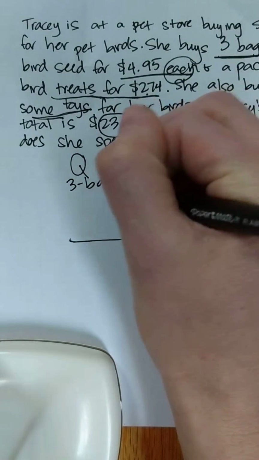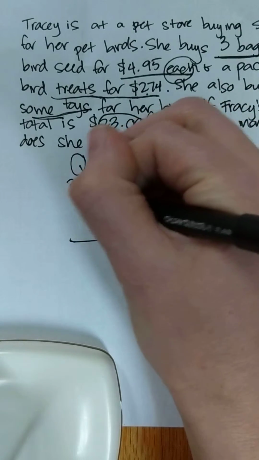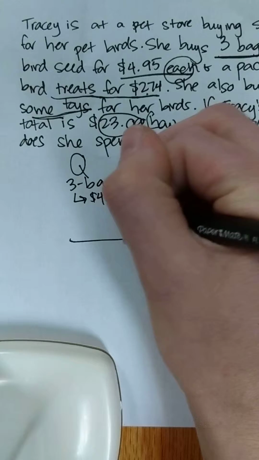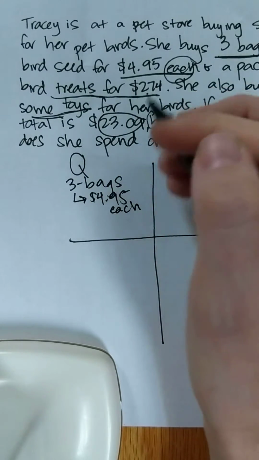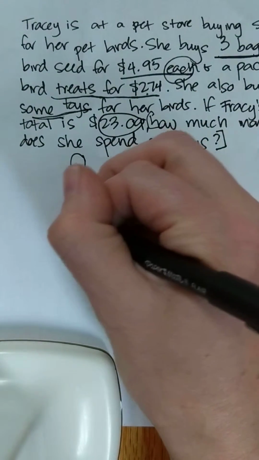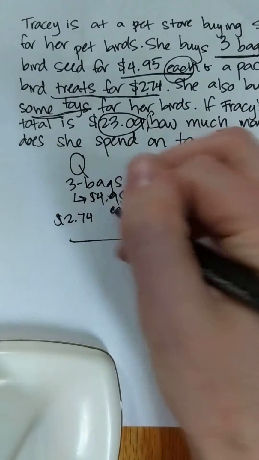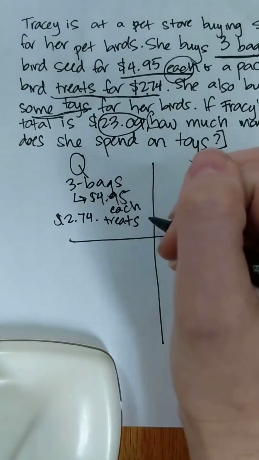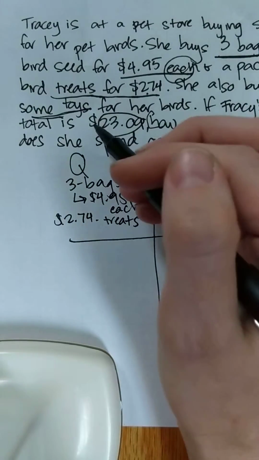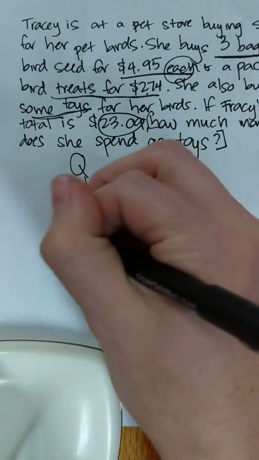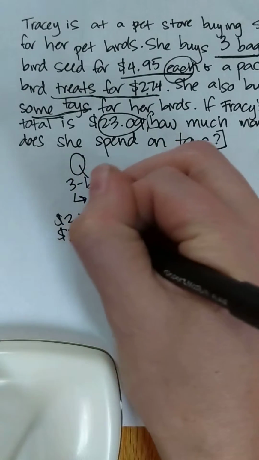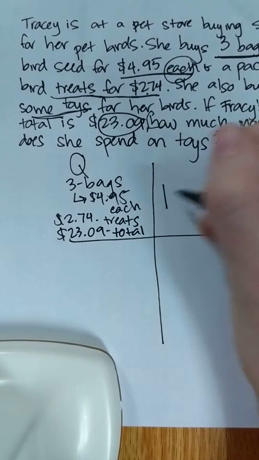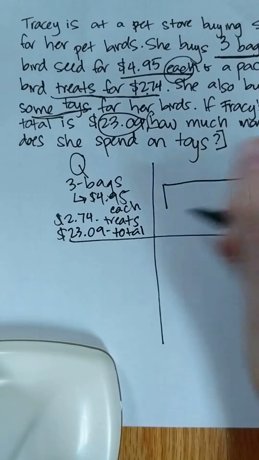3 bags of birdseed, and I'm going to put down here that it's $4.95 each. Okay, I also know that she buys treats for $2.74. That represents my treats. Sorry about my messy handwriting. And I also know that her total is $23.09. Okay, in a picture model, I'm going to use a bar model for this.